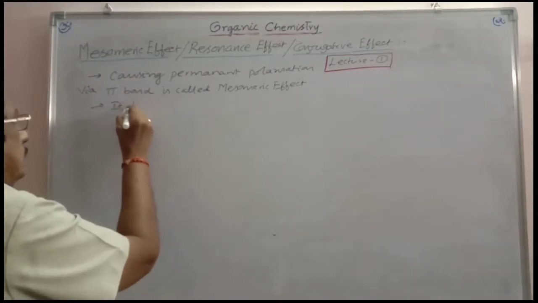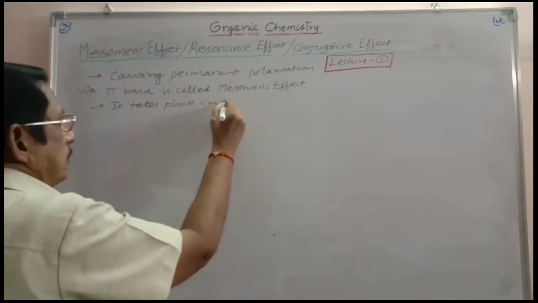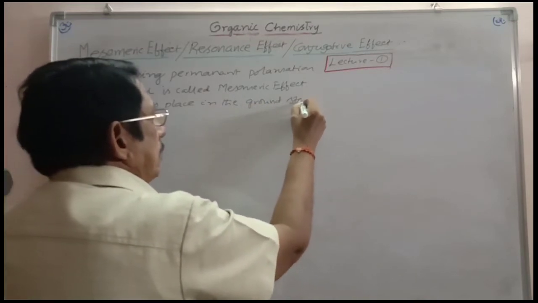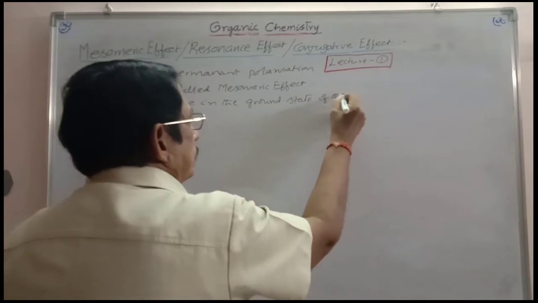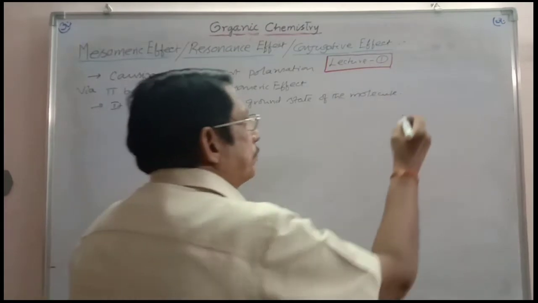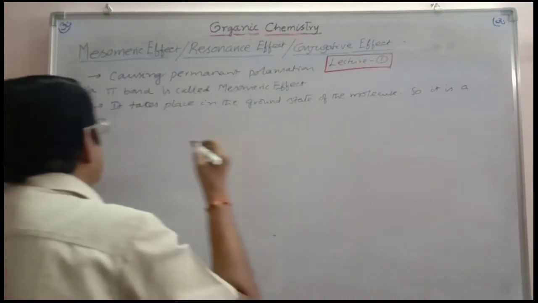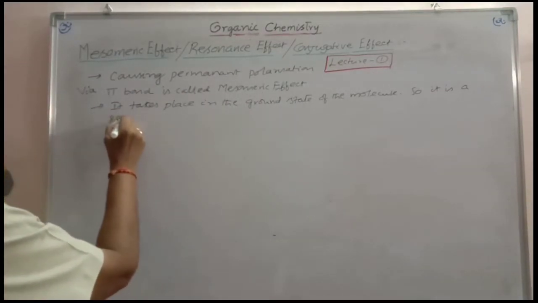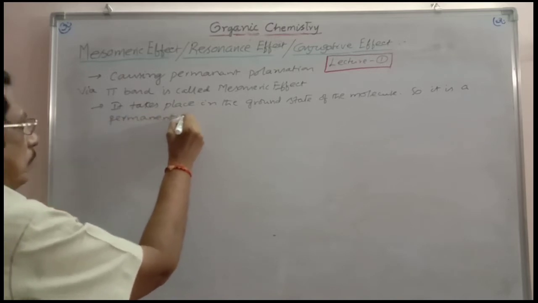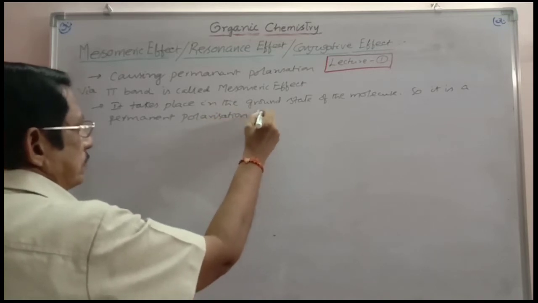It takes place in the ground state of the molecule. So, it is a permanent polarization effect.